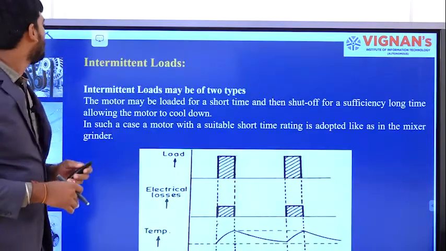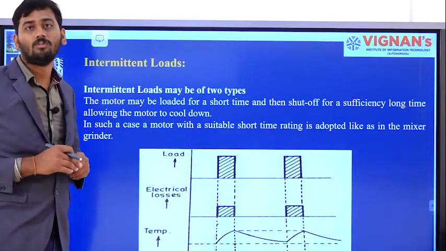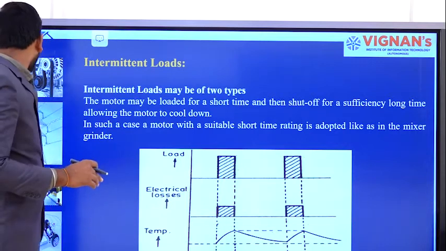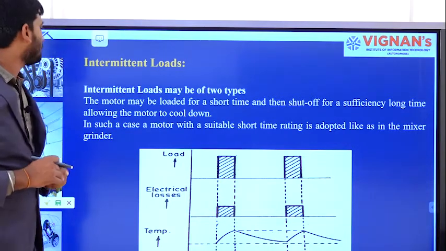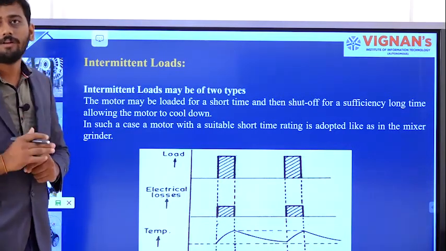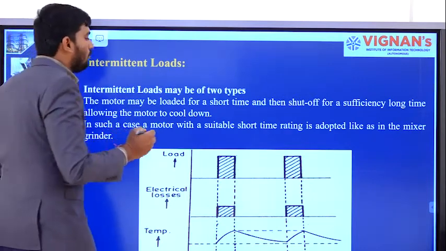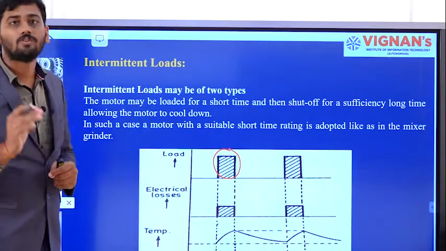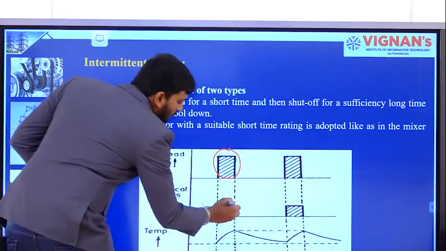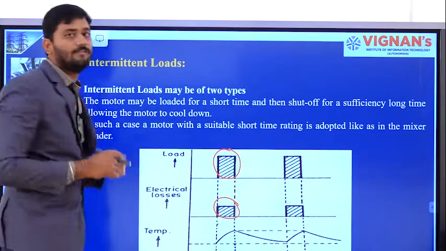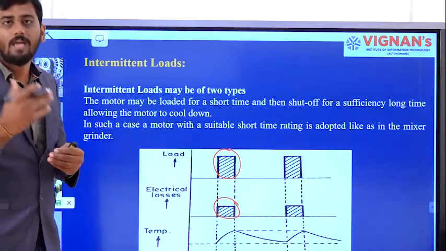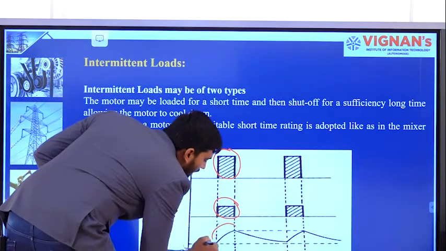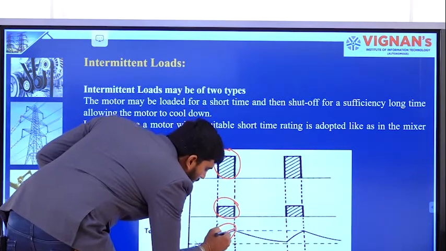Moving on to the next load, that is nothing but intermittent load. Here, in the case of intermittent loads, what I was going to do is turn on the motor for a short period of time. During that instant, I was having the electrical losses. If the motor is in on condition, you will be having the electrical losses. As the motor gets in on condition, there will be a temperature rise. So the curve was drawn like this.